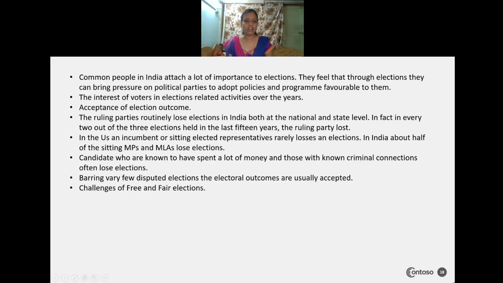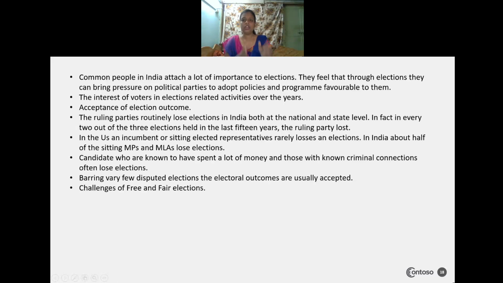They will lose the election if any kind of disputes arise among the political parties, and we always see a lot of disputes, which means the people are unhappy with that political party and will not give their vote. So in this way we see the outcomes of elections in India.